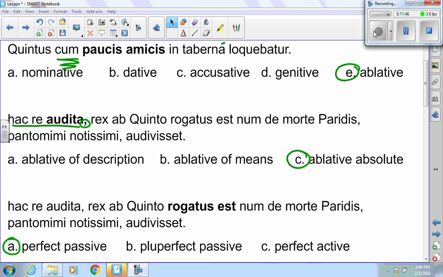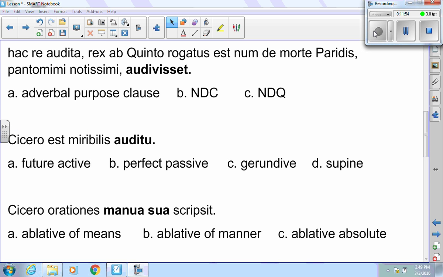The next one is rogatus est. That is a perfect passive. You might want to go back and look at some of your passive forms because there are a few of those that you have to identify on your test.